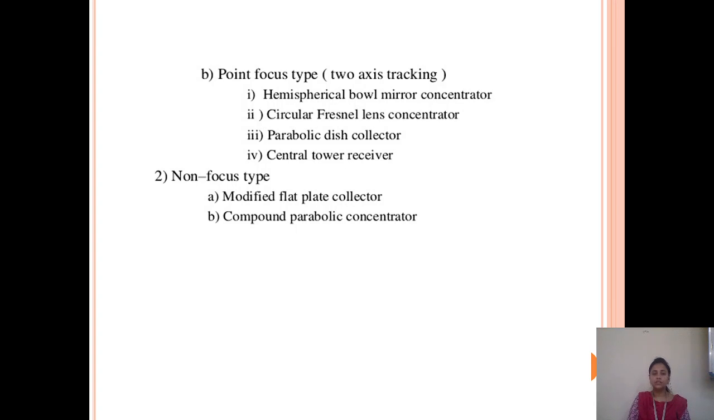Number B is the point focus type collector, two axis tracking collector. It is also divided into parts: hemispherical mirror collector, parabolic dish collector, and central tower receiver. The second one is the non-focus type collector. It is also divided into two parts: modified flat plate collector and compound parabolic concentrator.